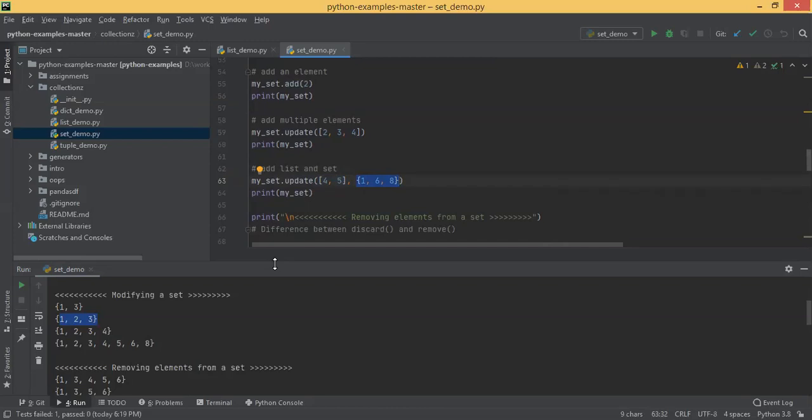Okay, just remember here you have 2 functions, add and update. Add function is used to add a single element. Update is used to append multiple elements as a list or as a set or both. Okay, that is there.